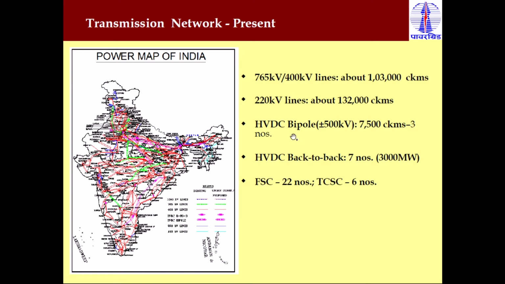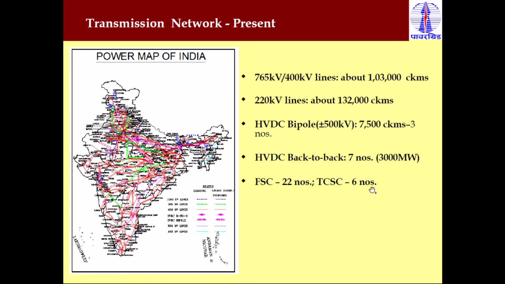Then the HVDC bipole line, which is one of the classifications. As we know, generally we use the bipole HVDC system. There are three classifications of HVDC system: bipolar, monopolar and homopolar, and we generally use the bipolar HVDC system. Bipolar HVDC systems with plus or minus 500 kV have a length of 7,500 circuit kilometers, and there are three bipolar HVDC systems available in India as of now. Then there are 7 back-to-back HVDC systems with a capacity of 3,000 megawatt power transfer.